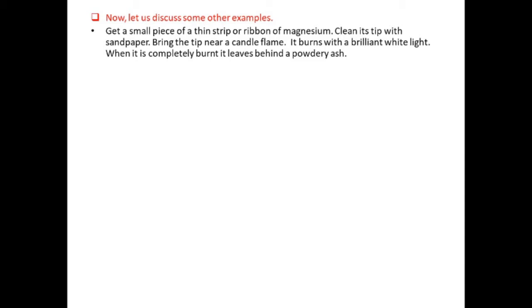Then next what to do? Bring the tip near a candle flame. It burns with a brilliant white light. When it is completely burnt, it leaves behind a powdery ash, and that powdery ash is different from the magnesium ribbon. So the powdery ash is magnesium oxide.